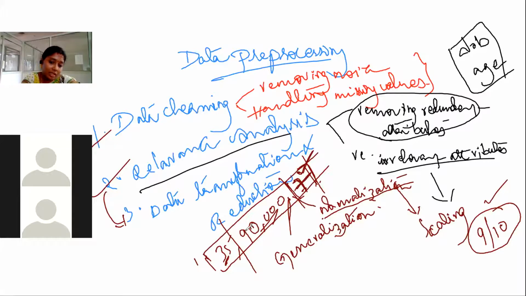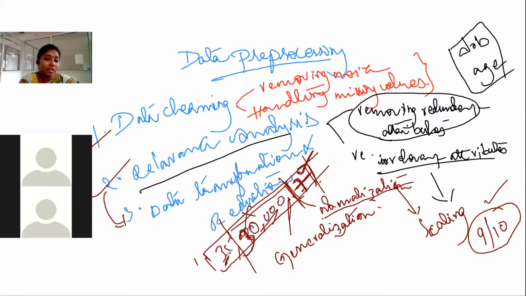Similarly, suppose the employee salary is 30,000, not 90,000. If you consider this attribute only, this is not a good number. Why? Because the remaining employees may get a salary of up to 90,000, while he is only getting 30,000.